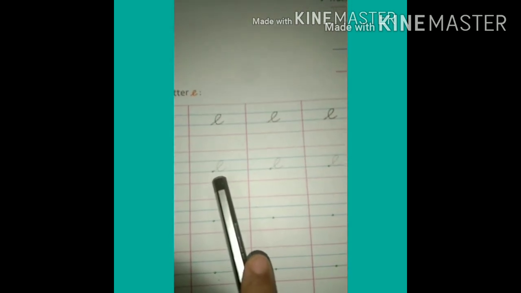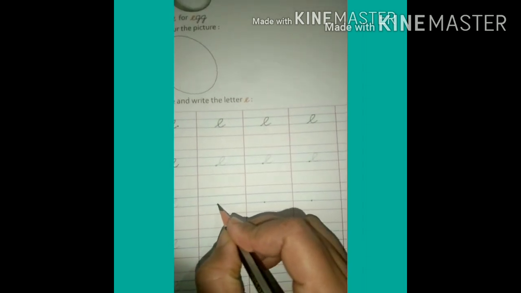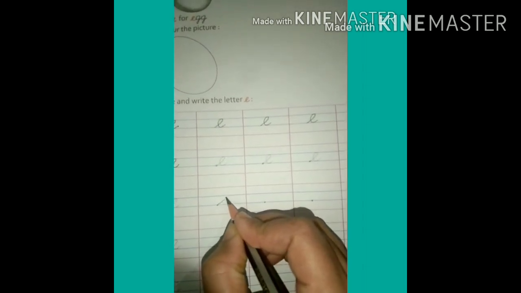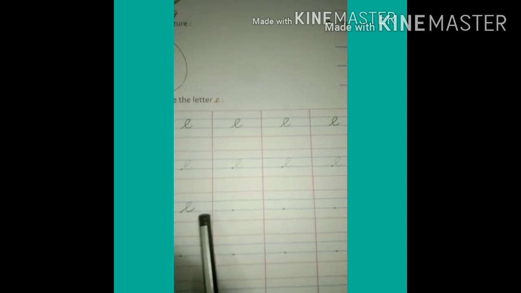You have to run the pencil on the dots. See, like this. When you complete tracing those E's, after that you will start from here. I am writing one E like this, and you will complete the full page like this.